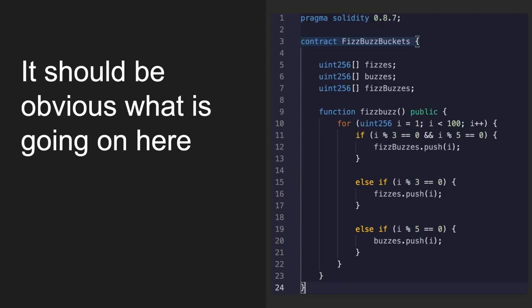Okay, so if we look at this code, it should be pretty obvious what's going on. You'll note that there aren't any print statements because Solidity does not have a natural notion of printing things, which should be no surprise. It runs on the blockchain, not on your console. But here we have the classic FizzBuzz program where the numbers are being put into the appropriate array rather than being printed out. Okay, let's move on to the weird stuff.